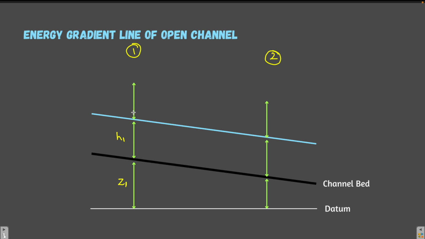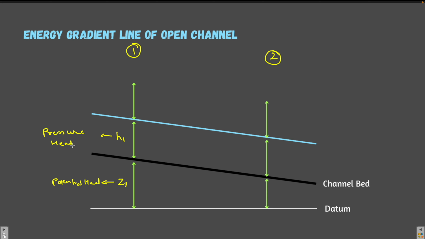Okay, and so this will represent what? Z1 is nothing but the potential head. This is the pressure head. H1 is the pressure head.